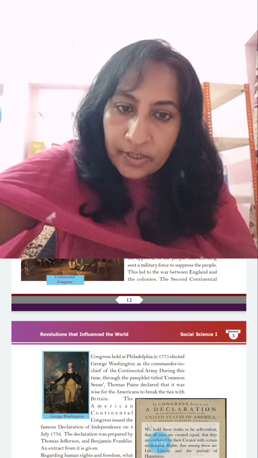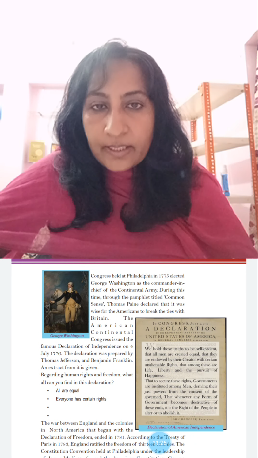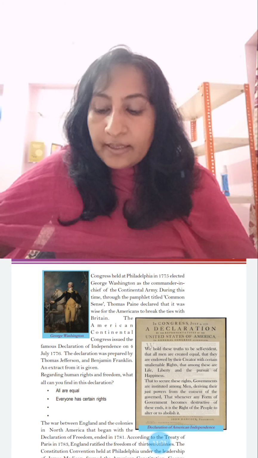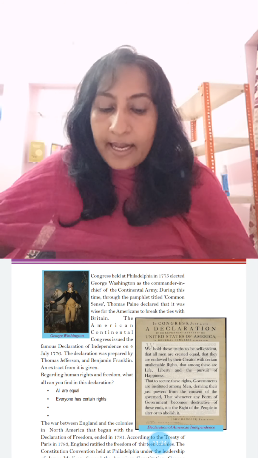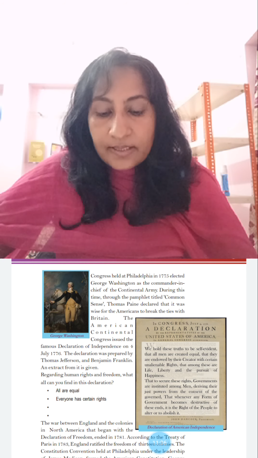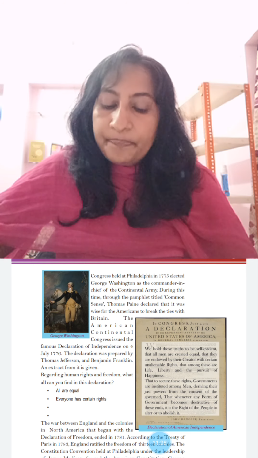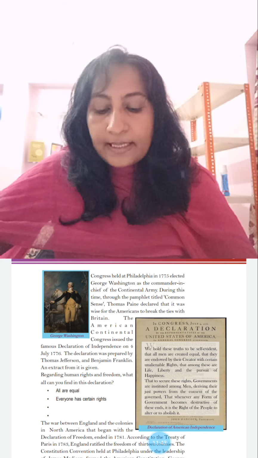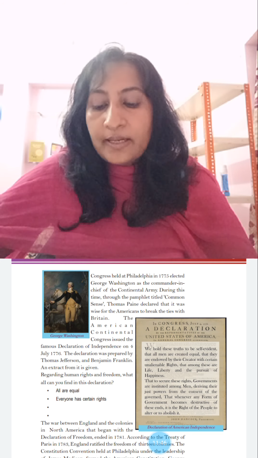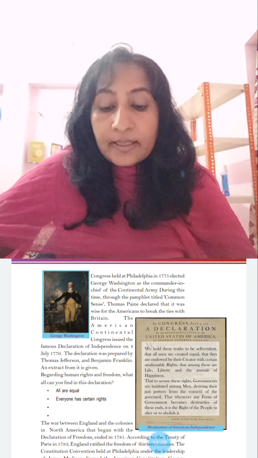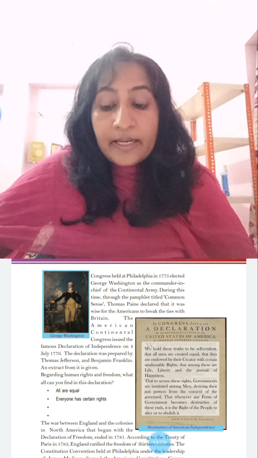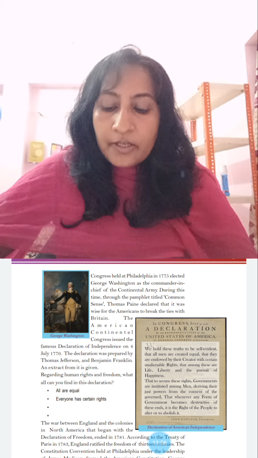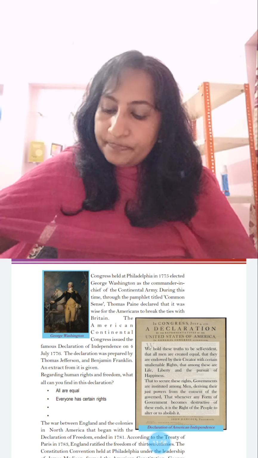The Declaration of American Independence read: We hold these truths to be self-evident, that all men are created equal and they are endowed by their Creator with certain unalienable rights. That among these are life, liberty, and the pursuit of happiness. That to secure these rights, governments are instituted among men, deriving their just powers from the consent of the governed. That whenever any form of government becomes destructive of these ends, it is the right of the people to alter or to abolish it.